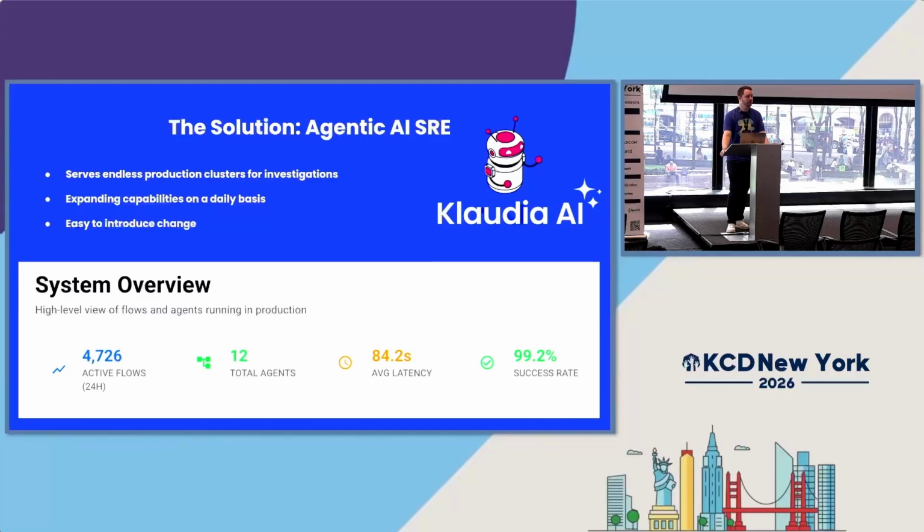Today, there are over 50 different agents that we have developed to be subject matter experts in various facets of Kubernetes. Average latency, which just means the time it takes for this agent to recognize that there's an error and give you a resolution, was under 90 seconds, under 1.5 minutes, compared to hours that it may take to triage various logs and so forth. And it has a 99.2% success rate.